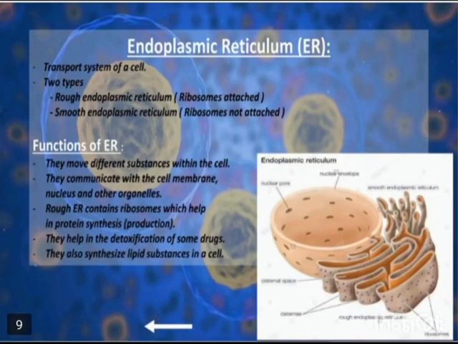Endoplasmic reticulum. Classification: transport system of the cell. Two types: rough endoplasmic reticulum and smooth endoplasmic reticulum. Some functions: they move different substances within the cell. They communicate with the cell membrane, nucleus and other organelles. Rough ER contains ribosomes which help in protein synthesis. They help in detoxification of some drugs. They also synthesize lipid substances in the cell.